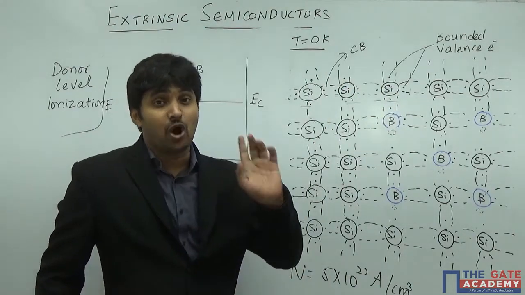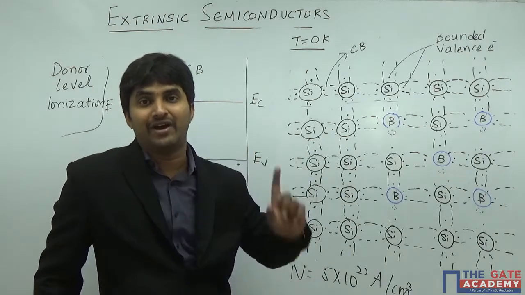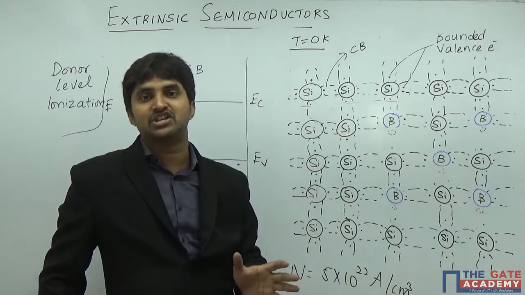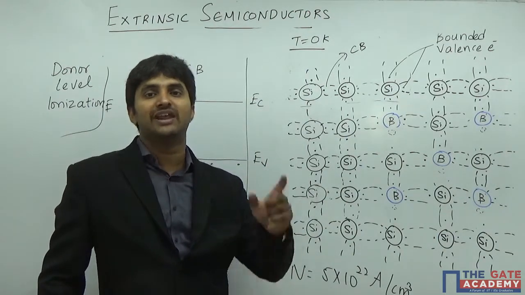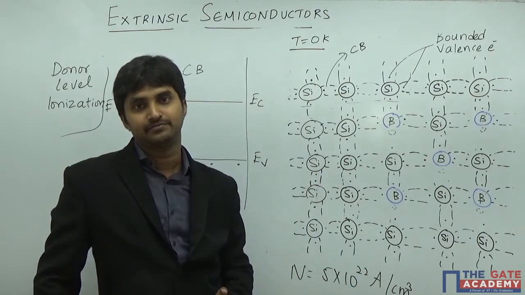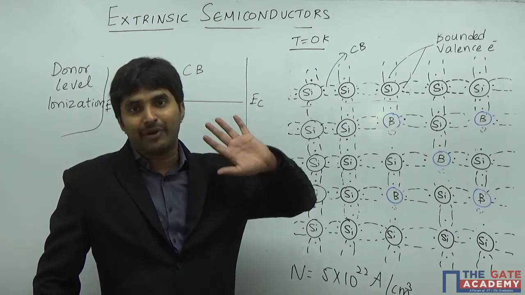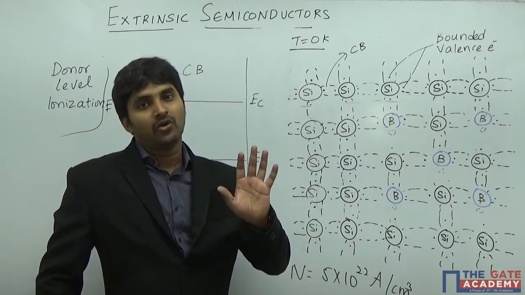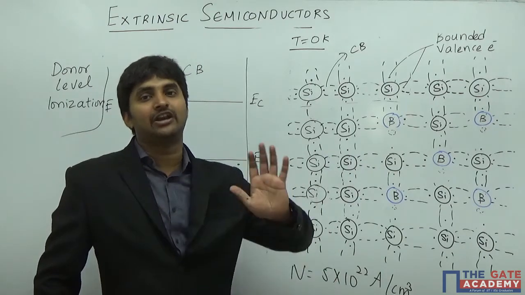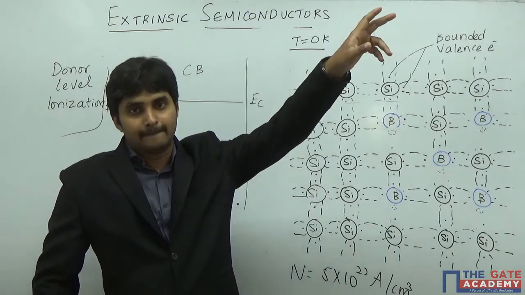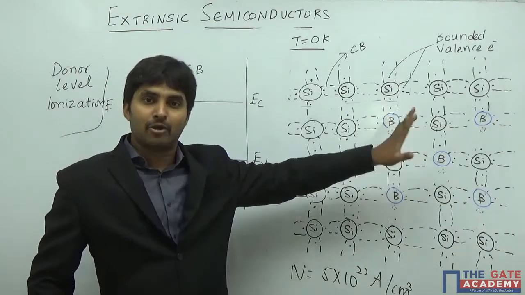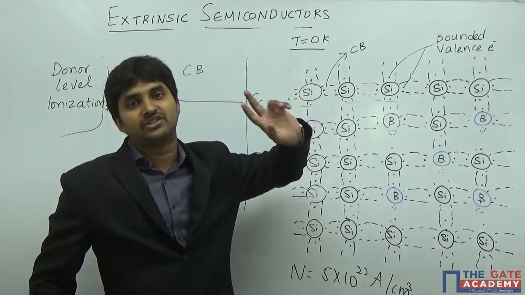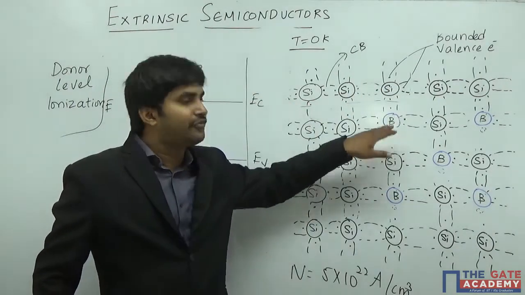But it is not created because of an electron moving from valence band to conduction band. You should always remember that whenever there is a hole generation or creation, it is only because of an electron moving from the valence band to the conduction band, or from a ground state to an excited state. But here it is not the case, because an electron is by default not present, as boron is only going to have 3 valence electrons. That is why the fourth state is empty.